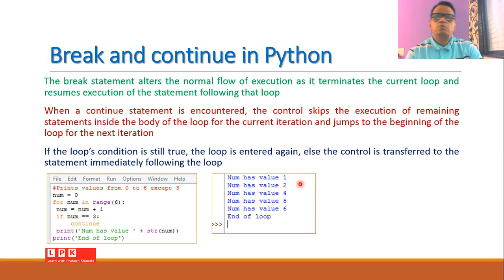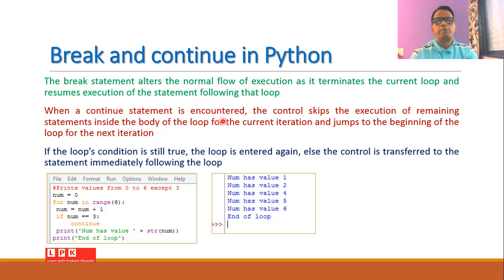While we make use of loop control statements in a Python program, many times it is necessary to make use of break and continue statements. The break statement alters the normal flow of execution as it terminates the current loop and resumes execution at the statement following that loop. So if you do not want the loop to be executed again, and you want to break out of the loop abnormally, then you can make use of the break statement.